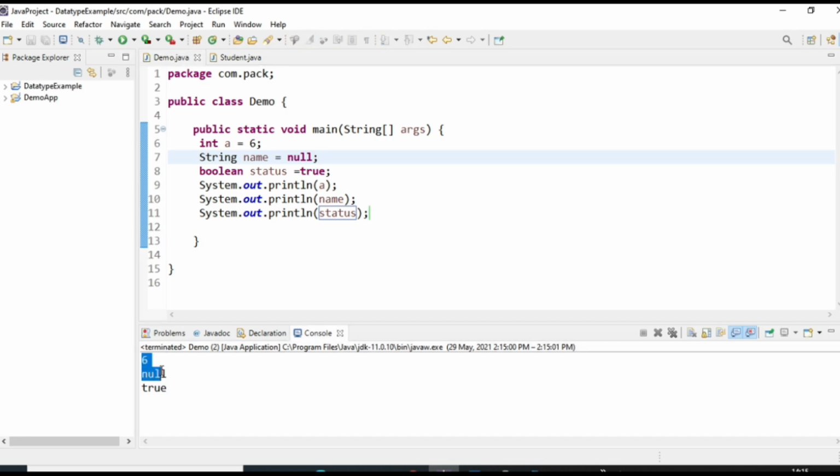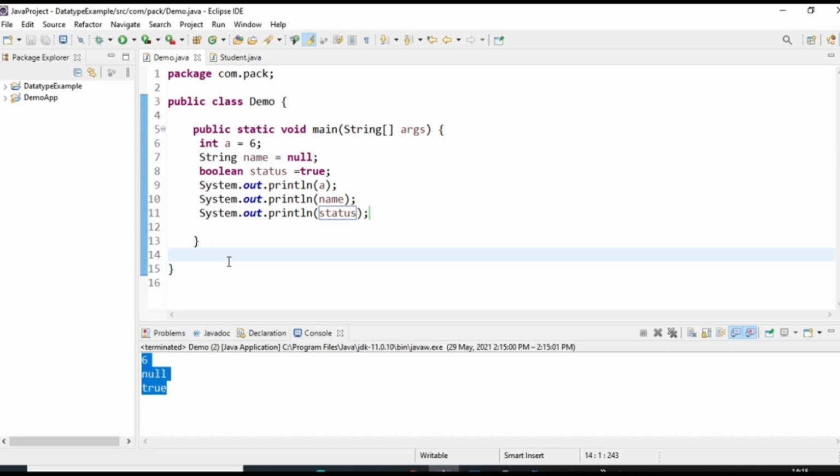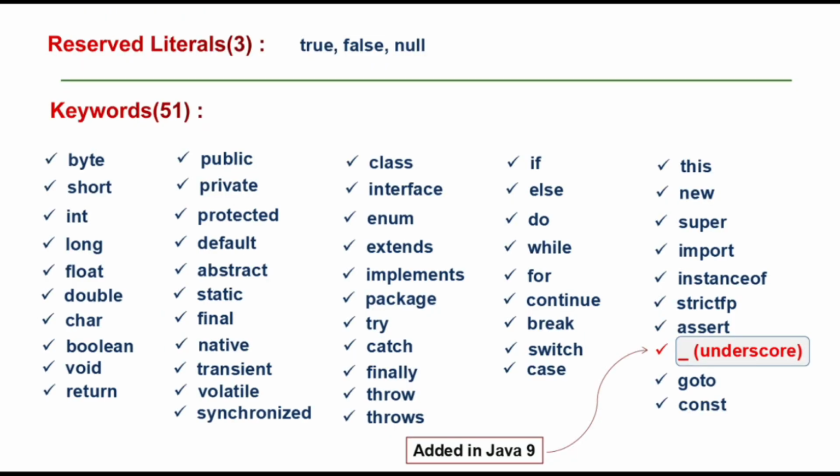See the output: 6 null true. So here you can see in this program we have used how many keywords? Package, public, class, static, void, int, boolean. So these are the keywords and null and true, these are the reserved literals, right? So while writing our code we will see other keywords as well. So as a programmer or as a developer you should know the use of all the keywords and reserved literals, right?